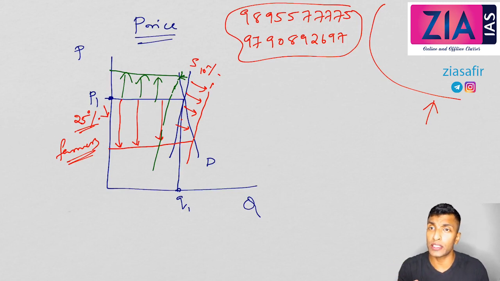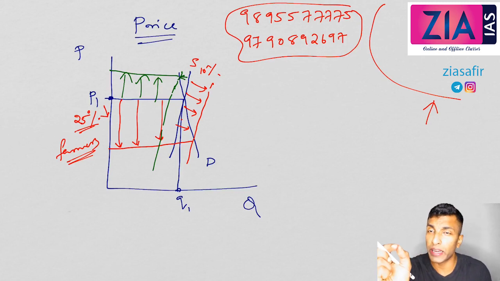Why is the small change in supply affecting the agricultural prices? Because it is inelastic both from the demand side as well as the supply side. You can't stop consuming this. It is a necessary item, and at the same time these are perishable items. So it is inelastic from both supply and demand side.